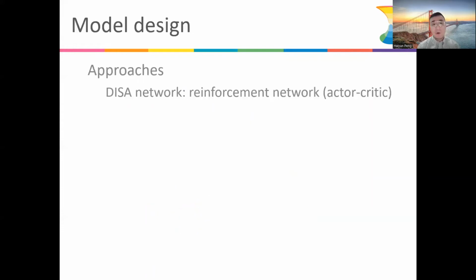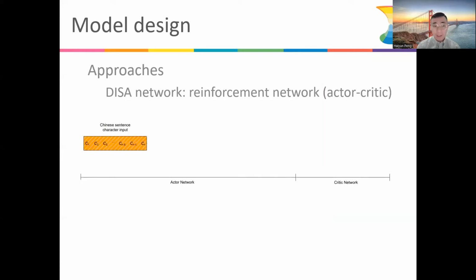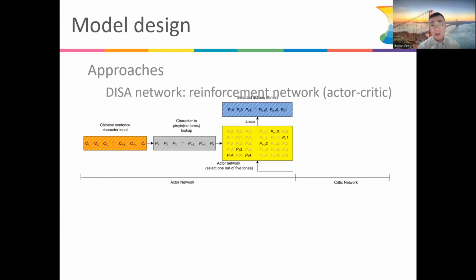Next, I'll introduce the model design. So it is the DISA network, which is an actor-critic network. For the actor network, we have one Chinese sentence represented by C, where C is a Chinese character. Then we look up its pinyin without tones. The next step is, for each pinyin, we try to select one out of its 5 intonations. And each of the intonations will look up its feature embeddings, which we have pre-stored.